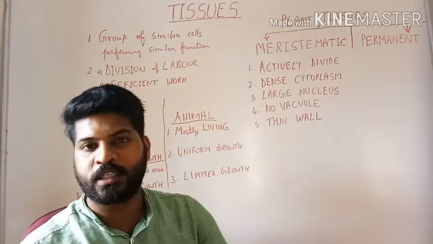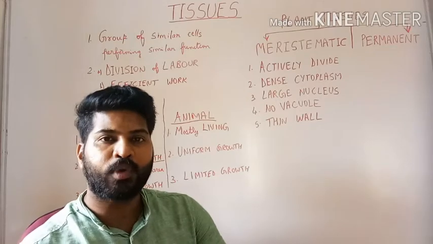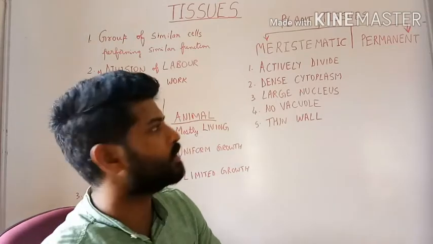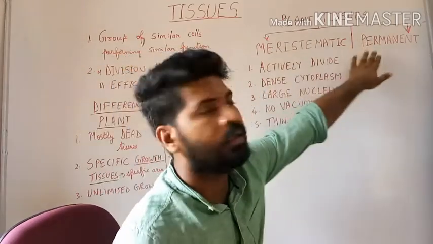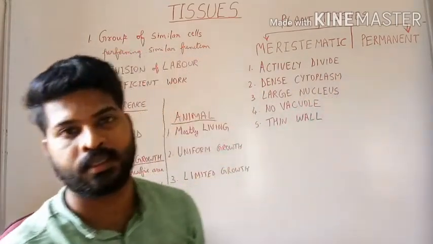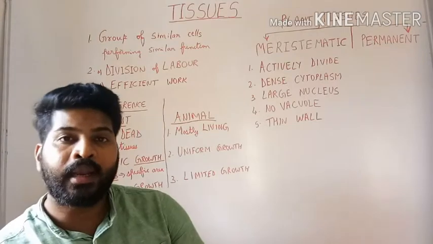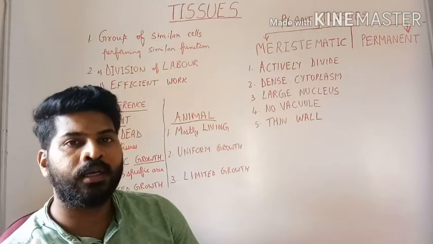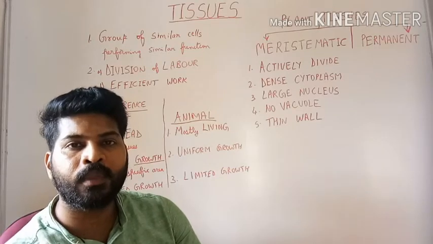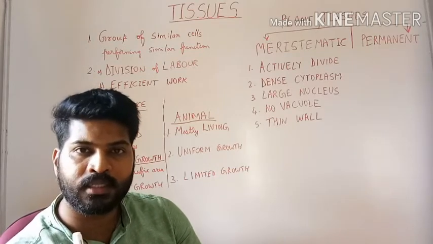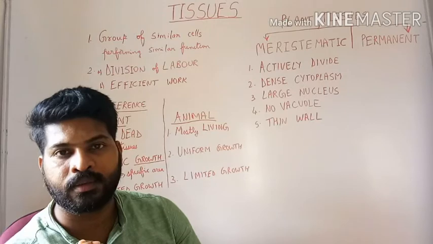The plant tissues can be broadly classified under two heads: meristematic tissues and permanent tissues. Meristematic tissue. The word meristem is derived from the Latin term meristos, which means to divide.